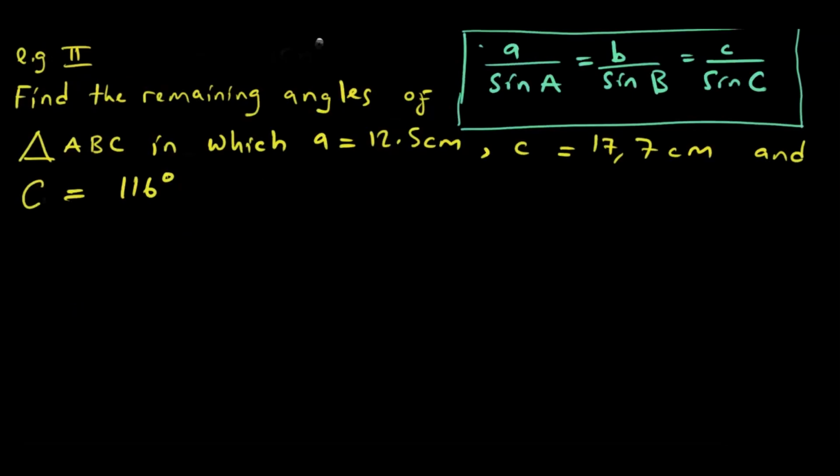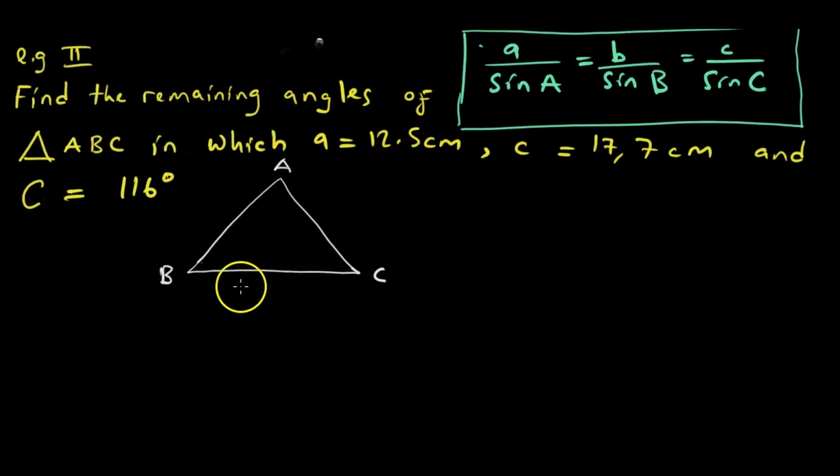It says find the remaining angles of triangle ABC in which A is equal to 12.5 centimeters, C is equal to 17.7 centimeters, and angle C is equal to 116 degrees. So what we do first, as we discussed earlier, is we need a sketch of the triangle. We are told that it's A, B, and C.